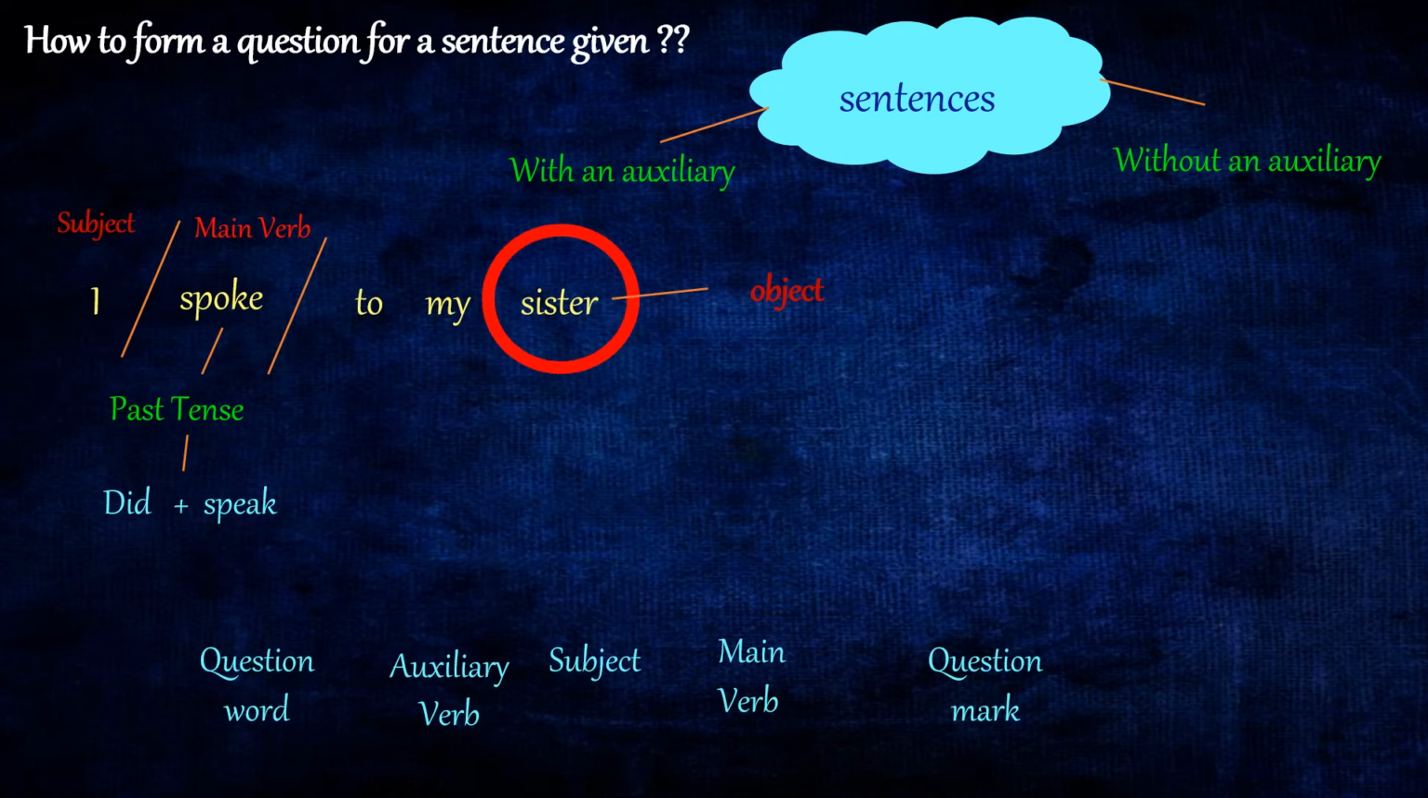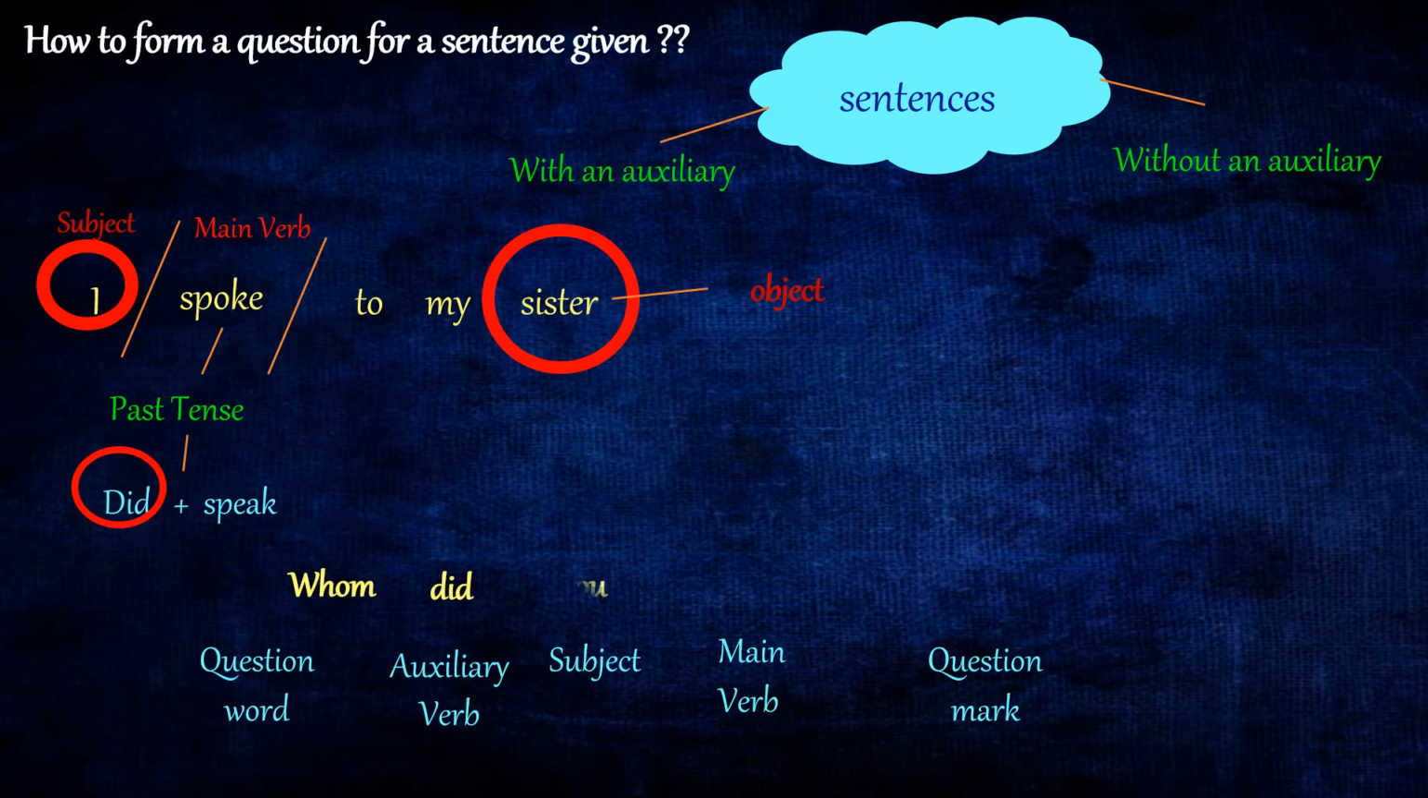Now, the question word should be asked in such a way that the answer you get will be sister. So, sister refers to a person. So, what will be the question word? It is whom. So, auxiliary verb, we have already conjugated the verb spoke. It is did plus speak. So, auxiliary verb is did. The subject of the sentence is I.